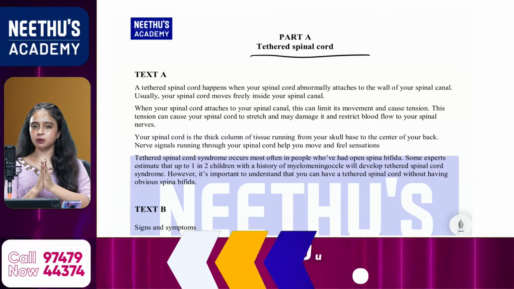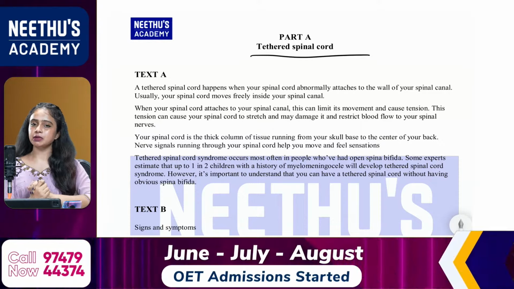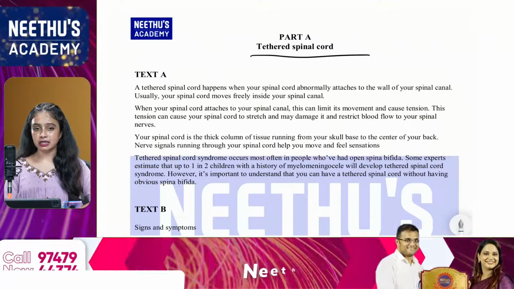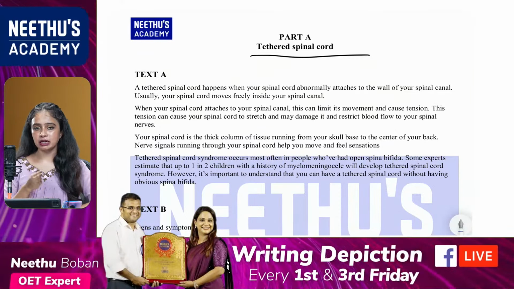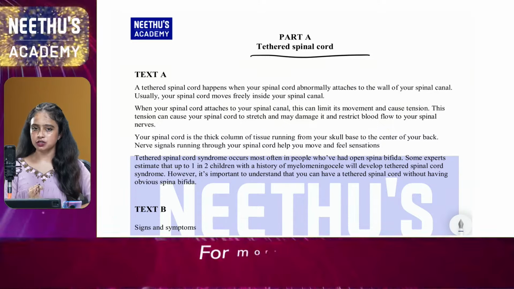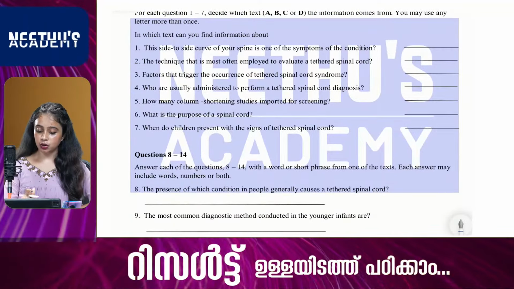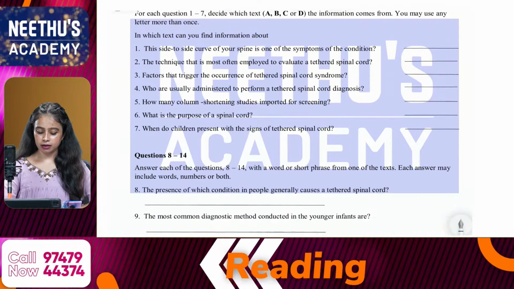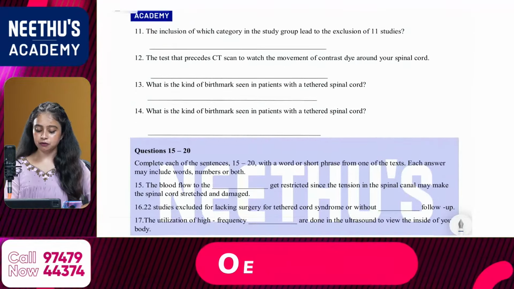And in part A, I am starting with the same thing, time management. We have 15 minutes for the completion of part A. Within this 15 minutes, it's very important you complete 20 questions. And these 20 questions can be categorized into 3 different types. The first set can be called match the following questions, that is 1 to 7. The next 8 to 14 can be called short answer questions, and the rest of the questions are fill in the blanks.